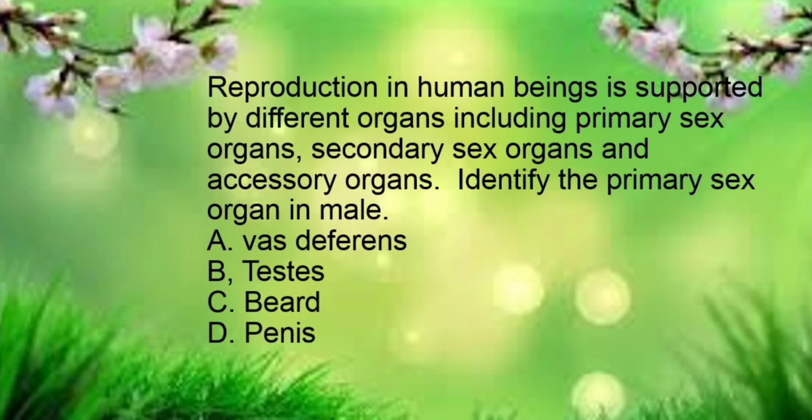So here we have to understand what is meant by primary sex organs. Primary sex organs means the organs in which the gametes are being developed. So in case of males it is testis and in case of females it is ovary. So here our answer is testis, option B.